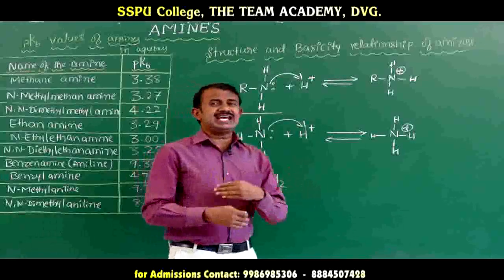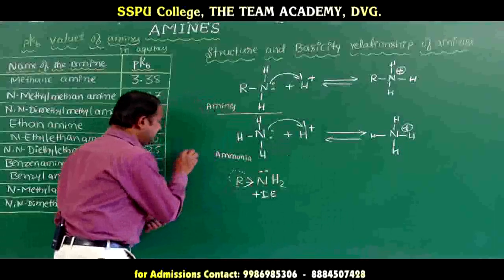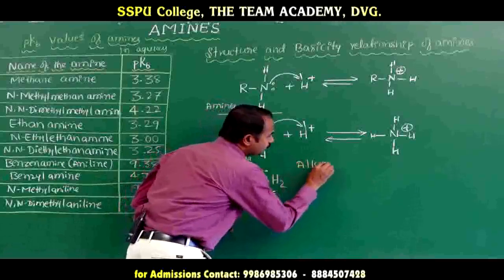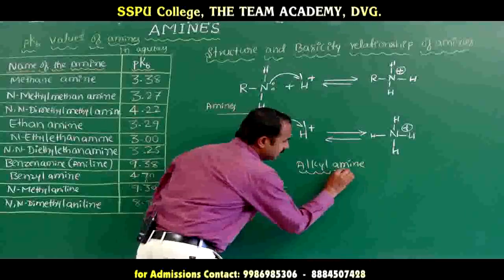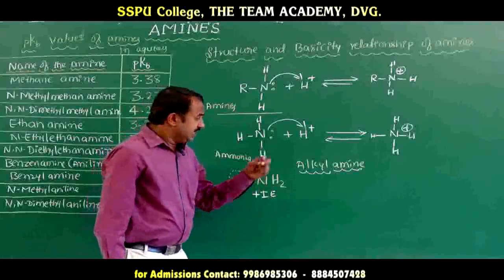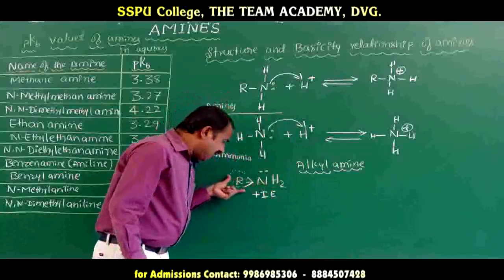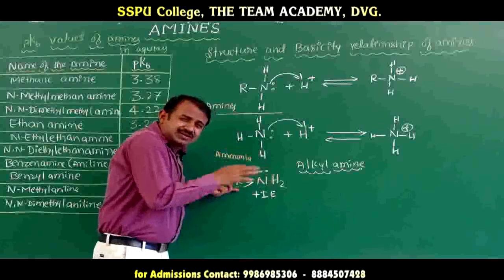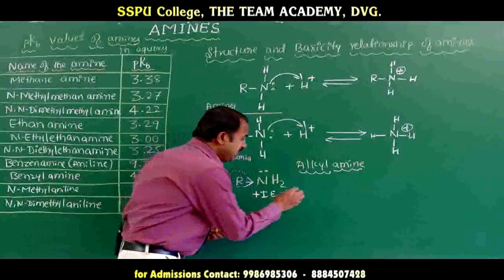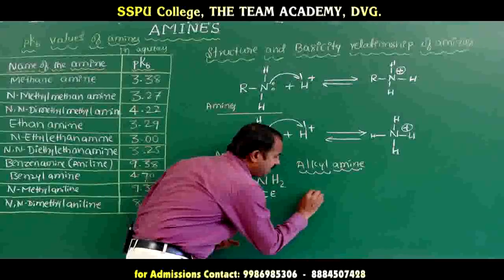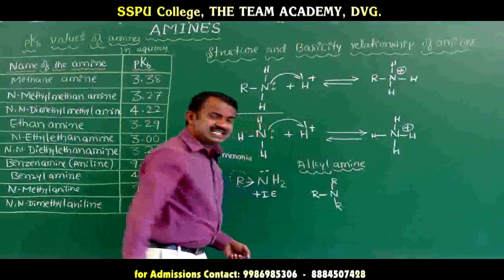Coming to the basic nature of primary, secondary and tertiary alkyl amines: if the electron density, or the electron releasing groups, increase, basicity also increases. Here is the tertiary amine.